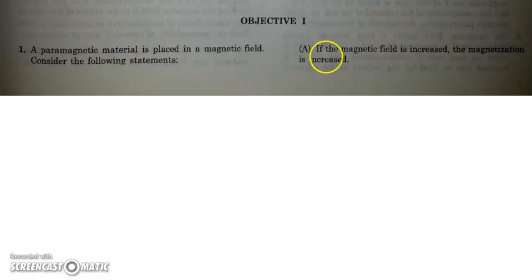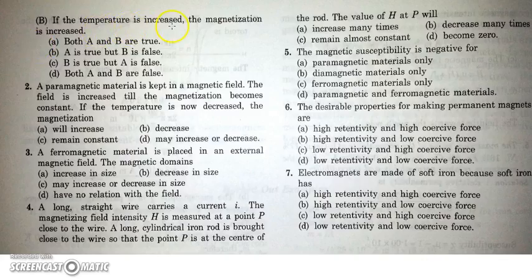Consider the following statements. Statement number 1 is, if the magnetic field is increased, the magnetization will also increase. Yes, the statement is correct. And the second statement is, with increase in temperature, the magnetization is increased. No, the second statement is wrong.